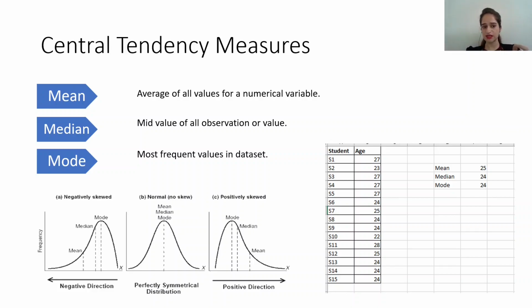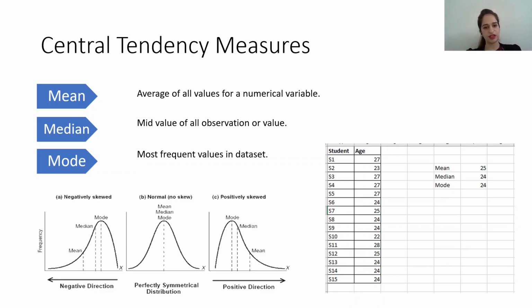Now next thing is mode. Mode is the most frequent value in the data set. You will see the most frequent numbers are 27 and 24. So when we count the most frequent, we have 24 as 1 2 3 4 5 6, 6 students with age 24. So we have mode as 24. So this comes out as more of this type of graph where the mean is 25, and the median and mode are more or less similar.